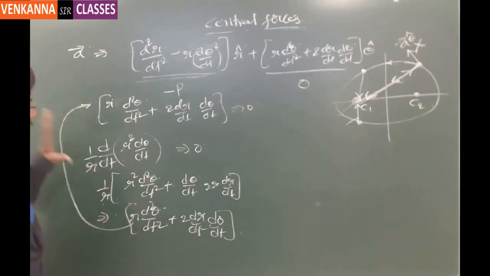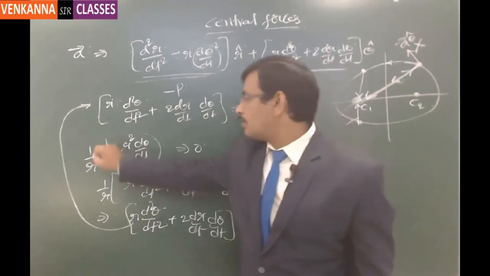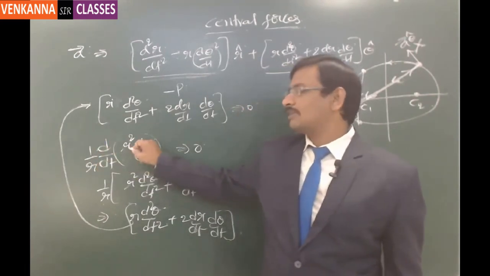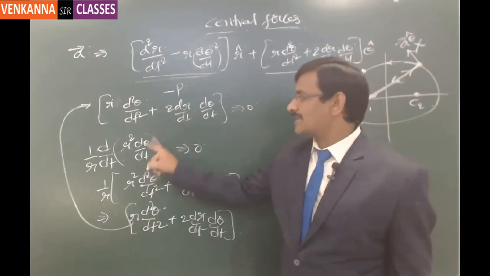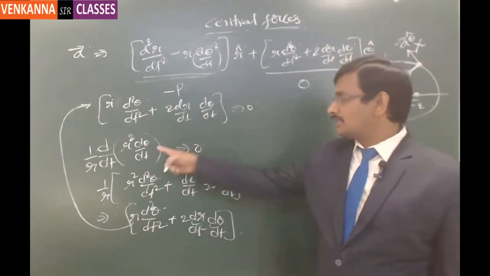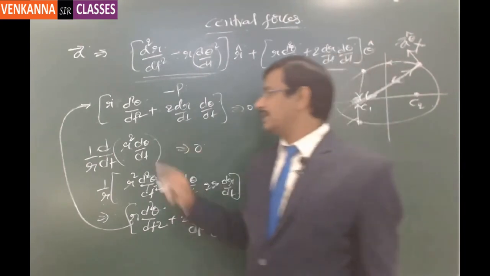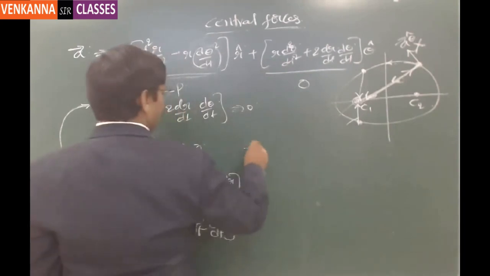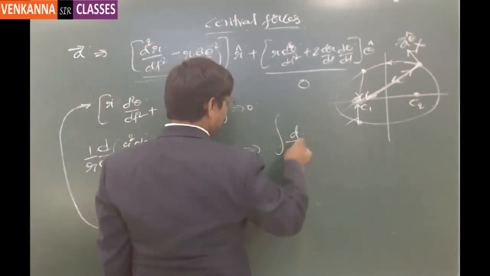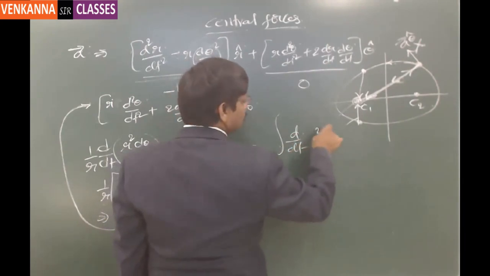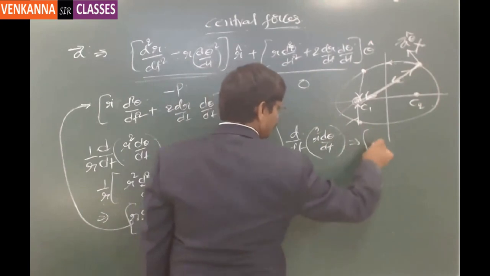Now this transverse component of acceleration can be expressed in a different manner, 1 by r times d by dt of r square d theta by dt. So I have expressed the transverse component in this particular format, and this component is zero for any central force. Then taking this exact differential and integrating, d by dt of r square d theta by dt is equal to 0.